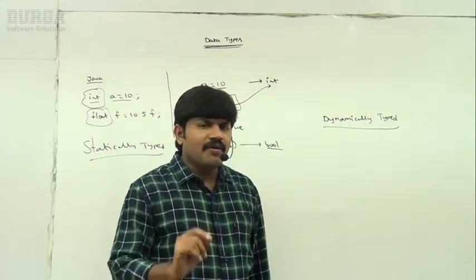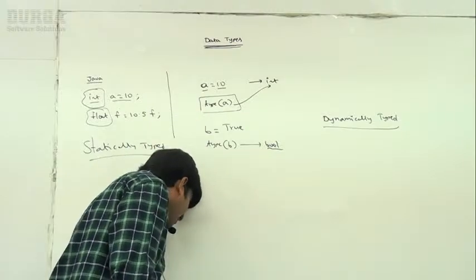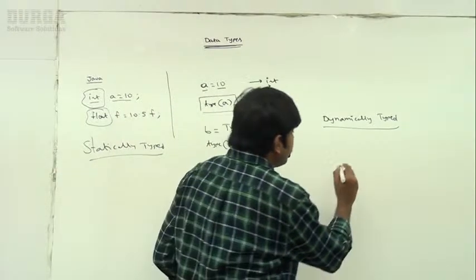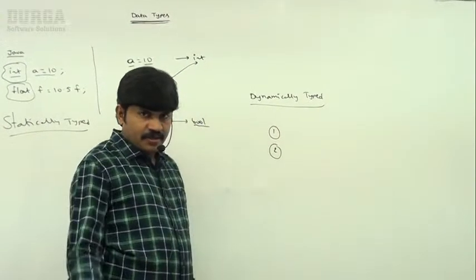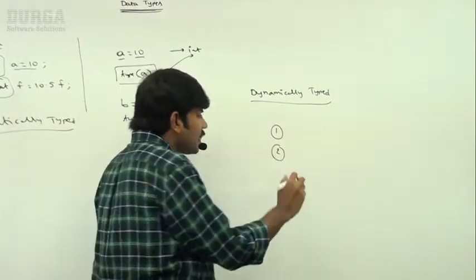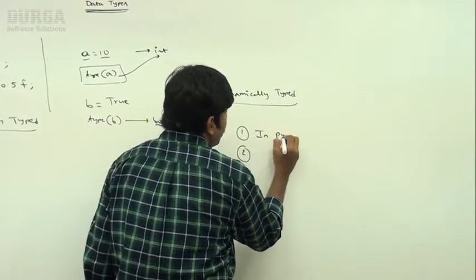Clear, right? Now I have one small doubt, sir. I have two statements. Can you please spell out which of these two statements is correct? First statement: in Python, the type concept is not applicable.